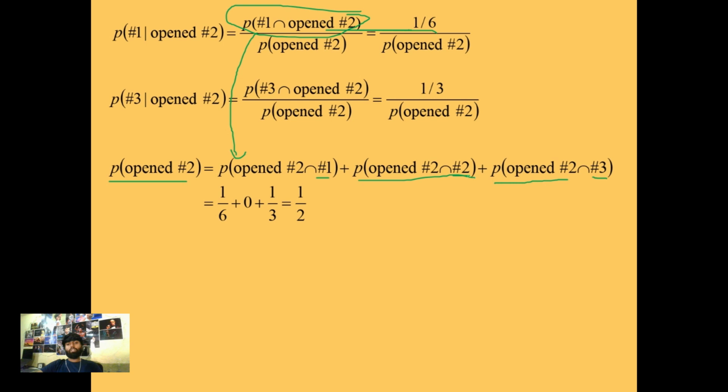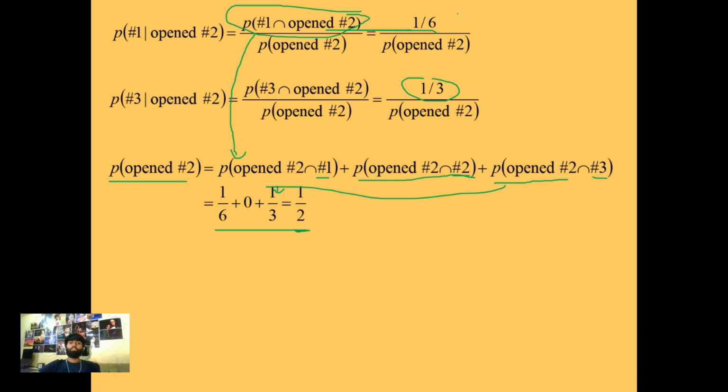This will be zero, because if the second door has the prize, then Monty cannot open the second door. There will be no case like this, because he cannot open the door with the prize. This probability we also found out right here, which is one third, and to put this in the equation, the probability that the second door will be opened comes out to be one sixth plus one third, which equals one half.